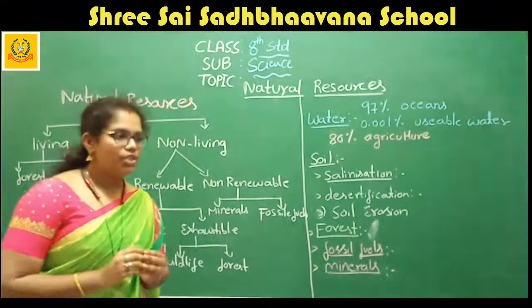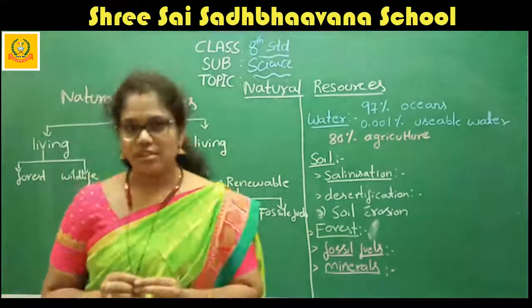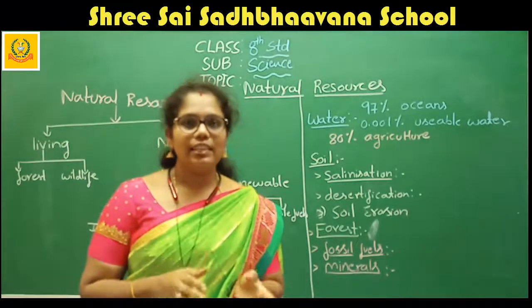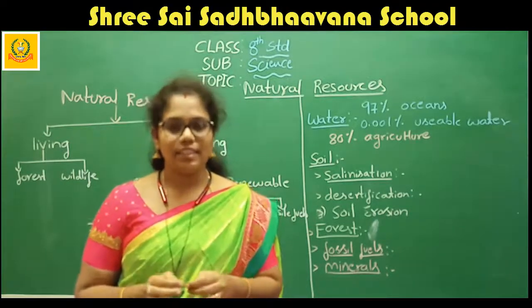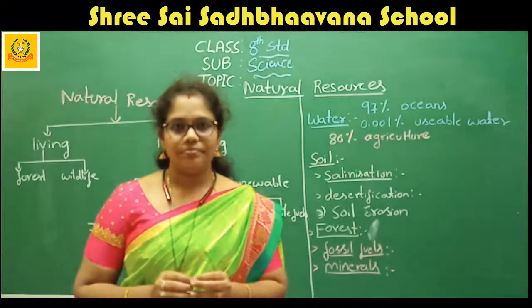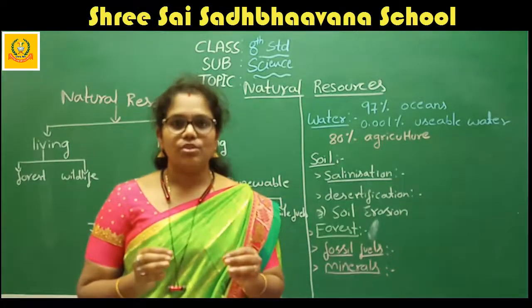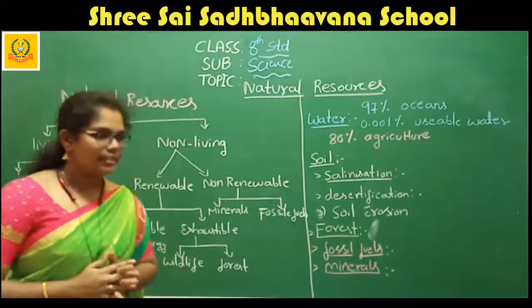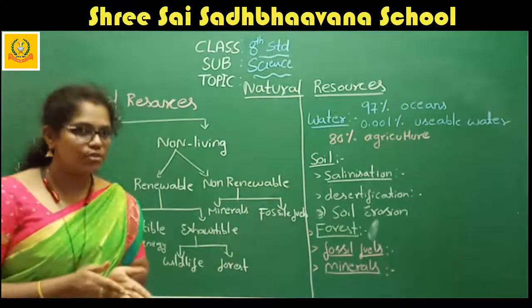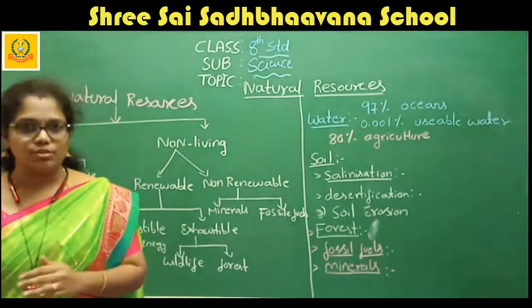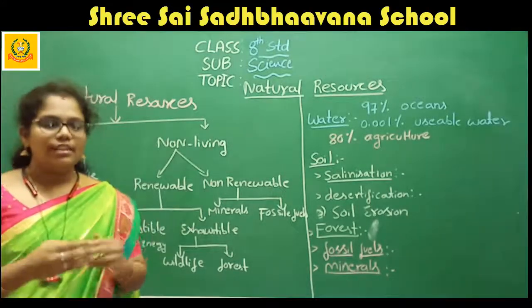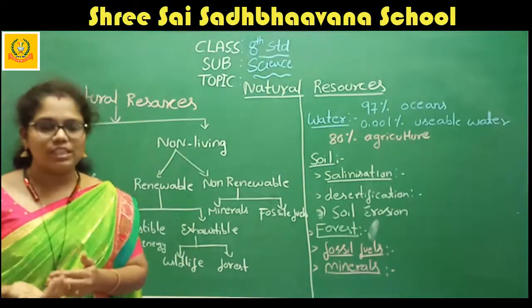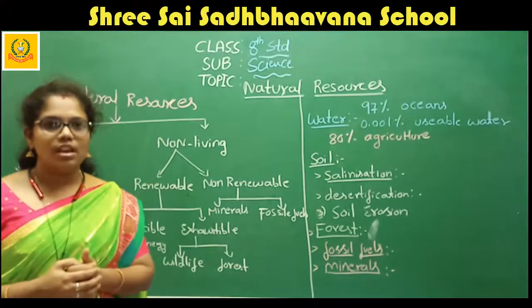One more time I tell the definition. What is natural resources? The presence of living and non-living things present in nature is known as natural resources.